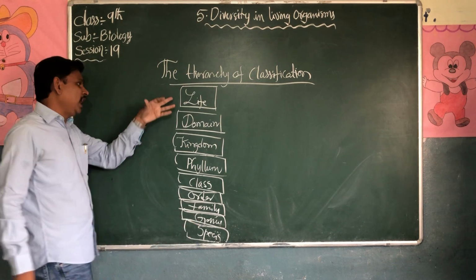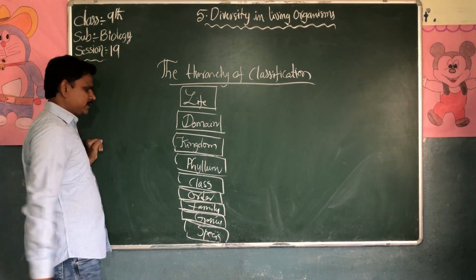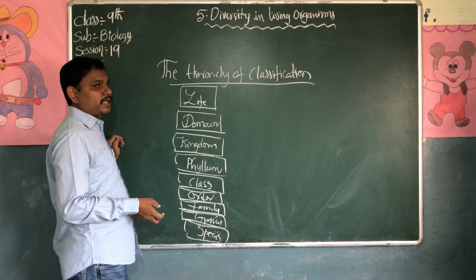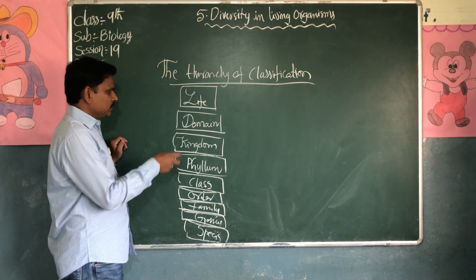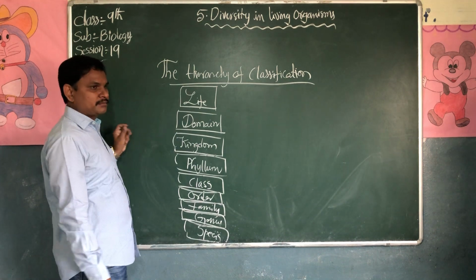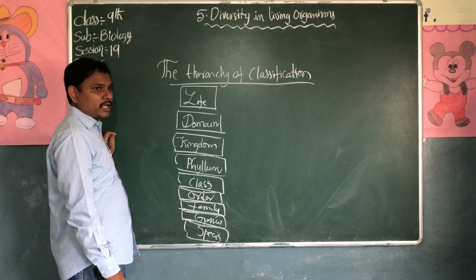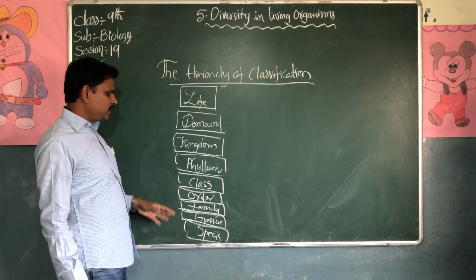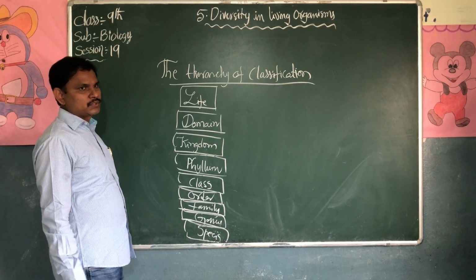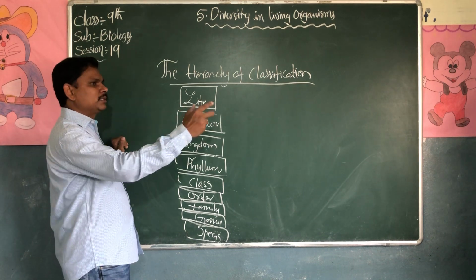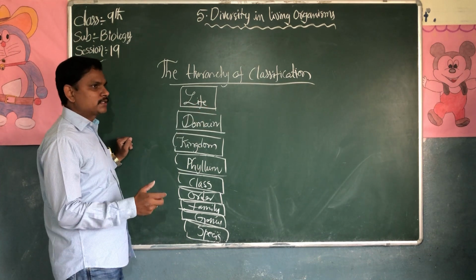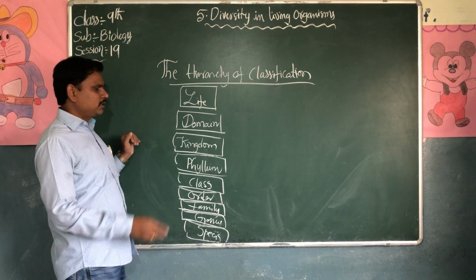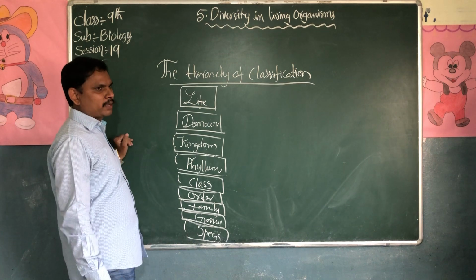In life there are domains and kingdoms, so different types of kingdoms. According to Whittaker, there are 5 kingdoms. He added fungi, Monera, Protista. Then phylum, class, order, family, genus, species. These plants belong to this class and this family. These plants have a genus name and a species name, like mango.